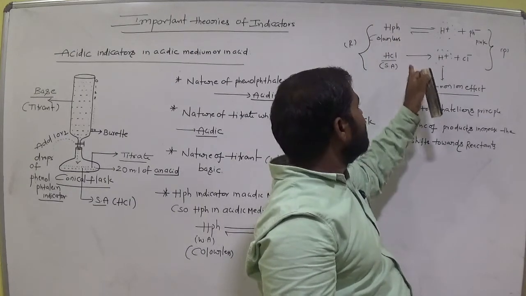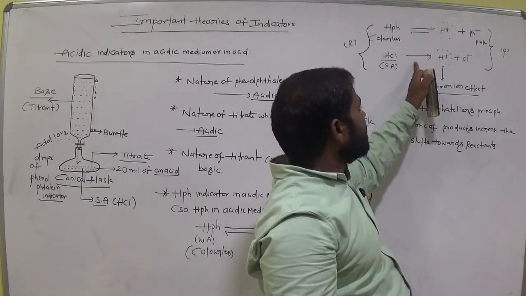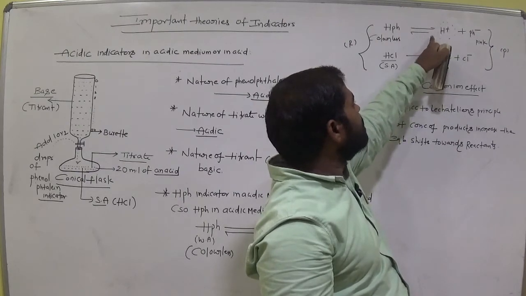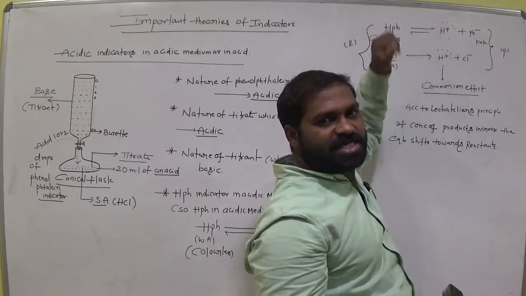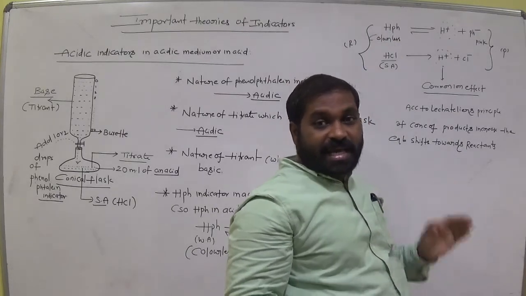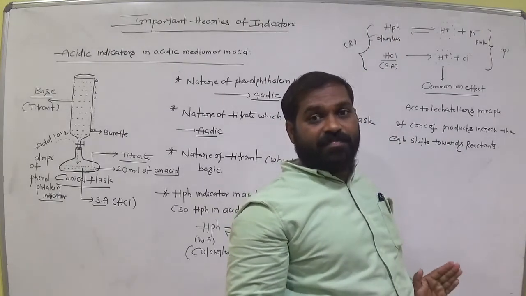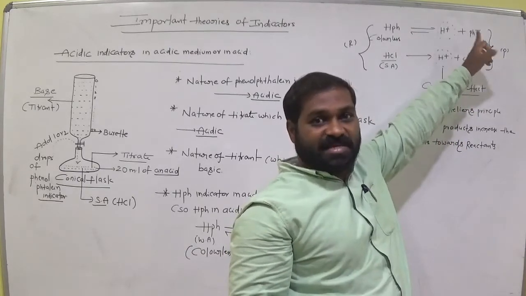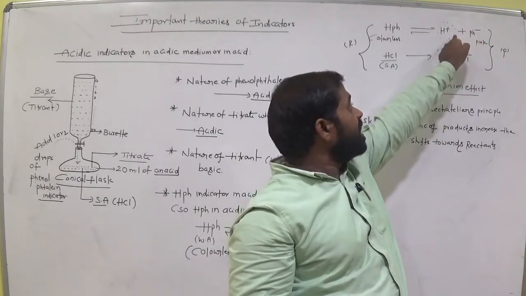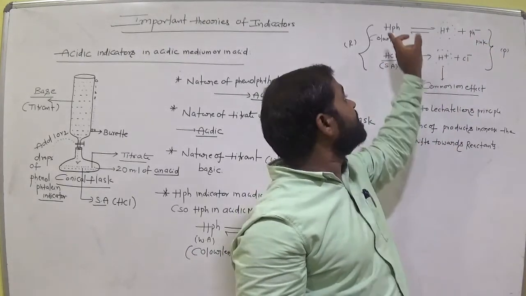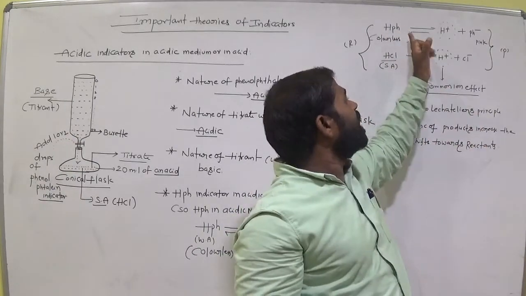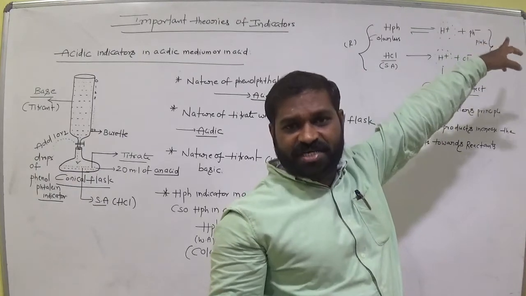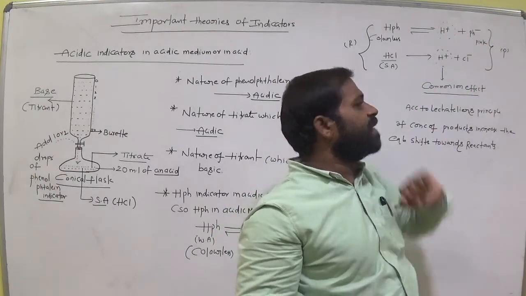Reactant side means only reversible, this one is not reversible. So reversible reaction means HPh. So backward reaction takes place, that means which component is formed here? HPh tries to form, not ionized as H plus and Ph minus. So here reversible reaction takes place, that means HPh formation takes place, that is HPh is undissociated into H plus and Ph minus.